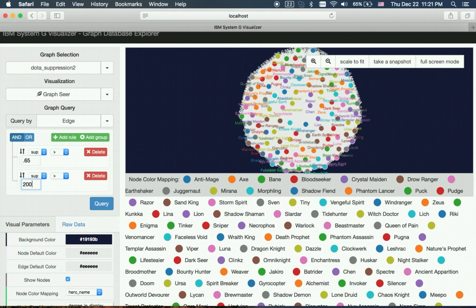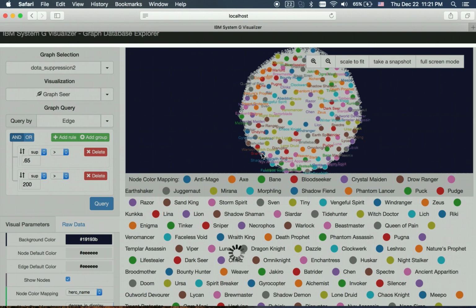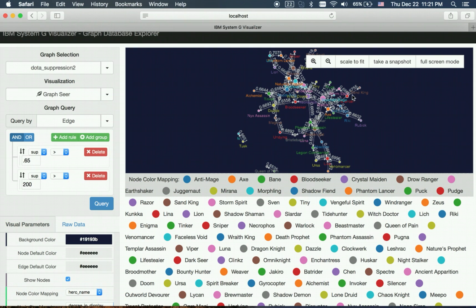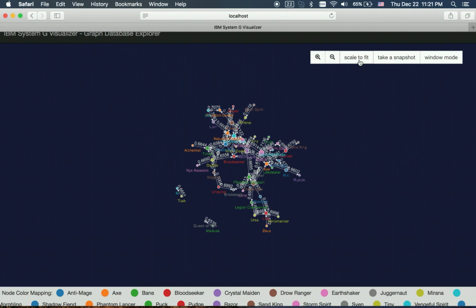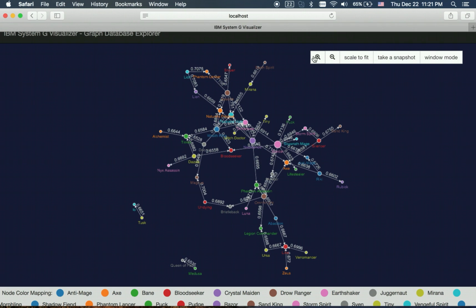So let's see the query results. Here's the result. A graph will be created as a result, which is much clearer.